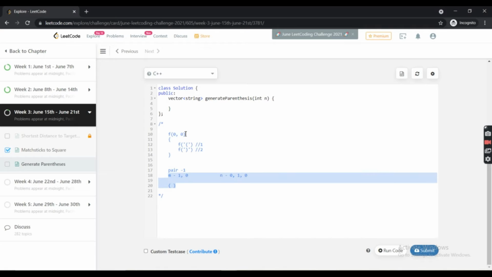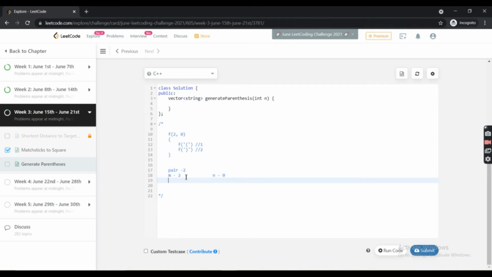Now let's try to do this for a pair of 2 to have a better understanding. So this time I am doing it for pair 2, and initially I have 2 open brackets and no closed brackets, because we cannot append a closed bracket before any open bracket. And these are function call 1 and function call 2, and the function initially has 2 and 0 for the first call.